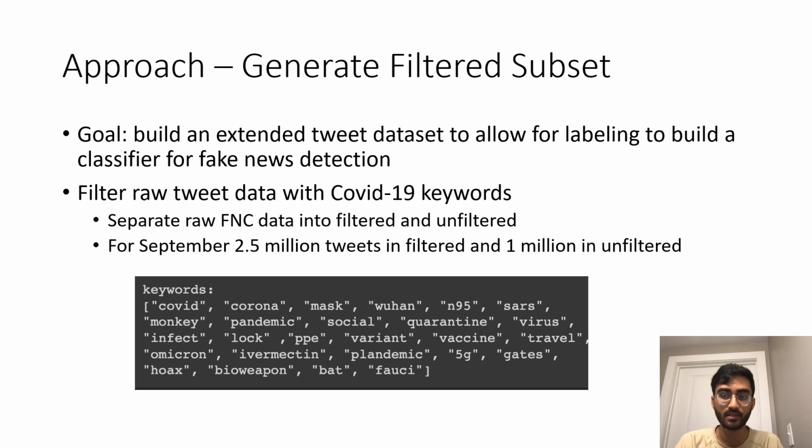So for the September dataset, 2.5 million tweets were in filtered and 1 million were in unfiltered after the keyword matching. We can't ignore the tweets that were in unfiltered, because some of the tweets may still be related to COVID, but they might not explicitly have a keyword that was included here. There may also be intentional misspellings in the tweets with misinformation, in order to avoid detection like this, and there may be other tweets that are still relevant to COVID that may not explicitly include the keyword. So we want to make sure we include these relevant tweets that were not caught in our initial keyword matching.